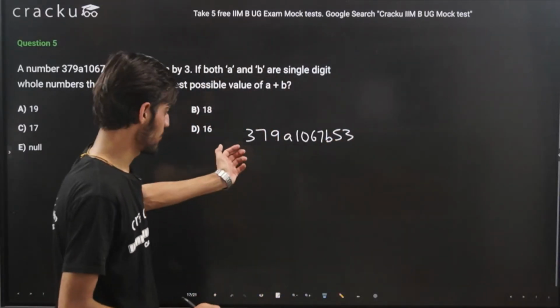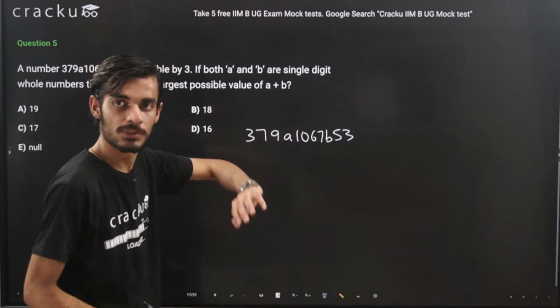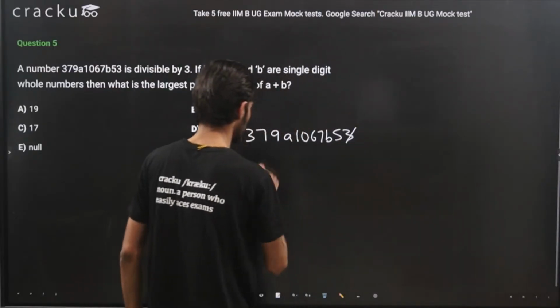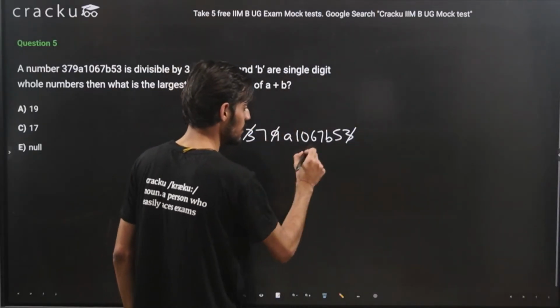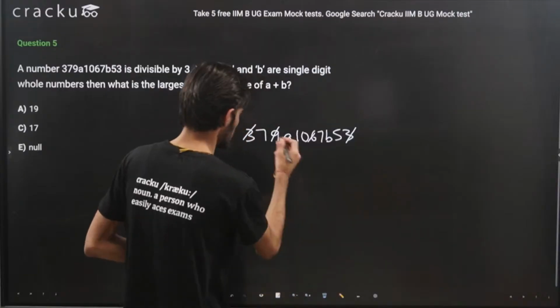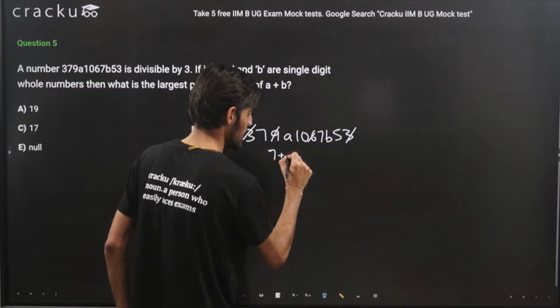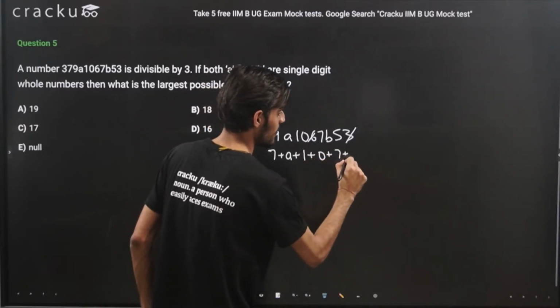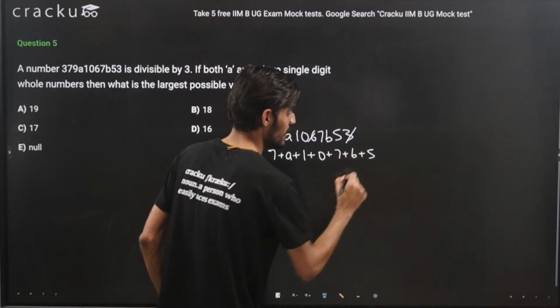So we just need to add the digits, and if it is divisible by 3, then the number will be divisible by 3. So we can just eliminate the numbers that are already divisible by 3, that are these numbers. So what we are left with is 7 plus A plus 1 plus 0 plus 7 plus B plus 5.